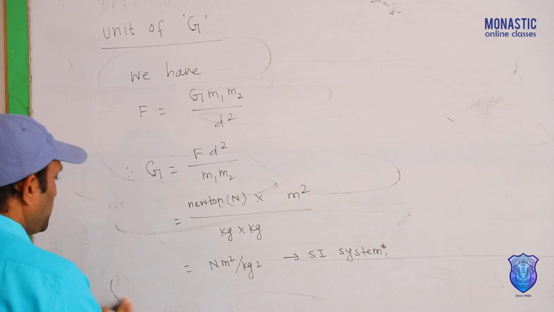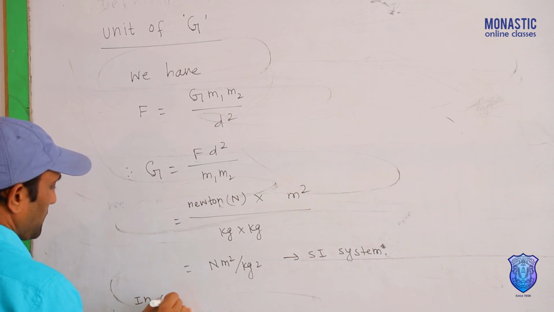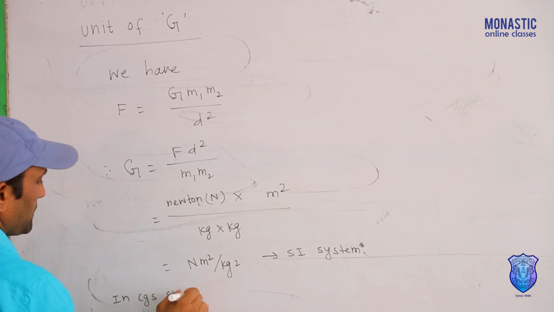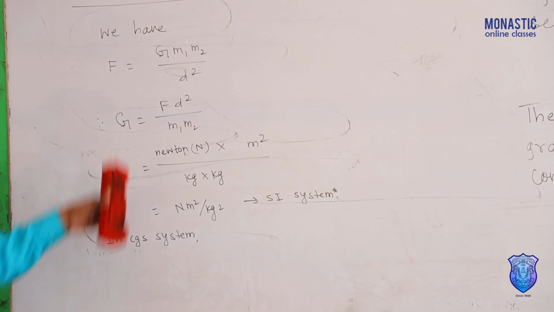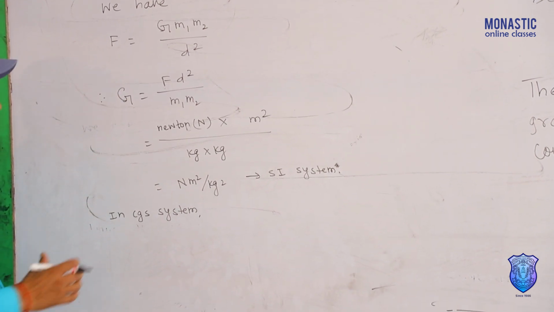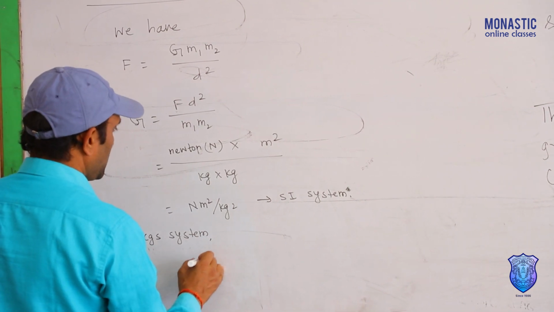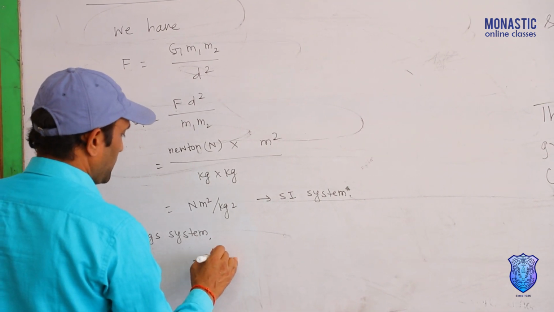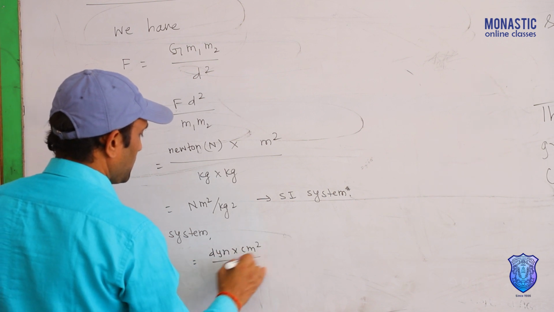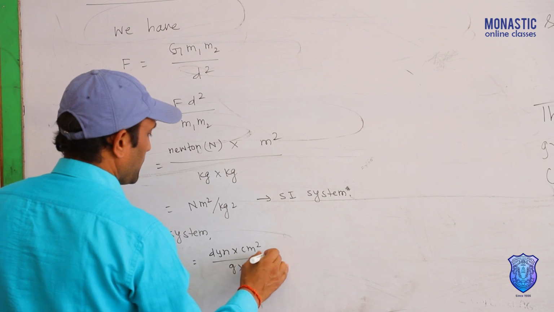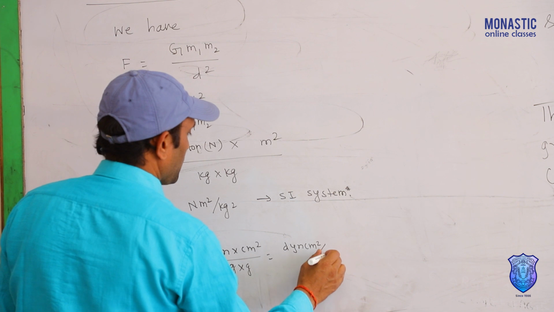In CGS system, force is measured in dyne, distance is measured in centimeter, and mass is measured in gram. So, in CGS system, it will be dyne square centimeter by gram into gram, dyne square centimeter per square gram.